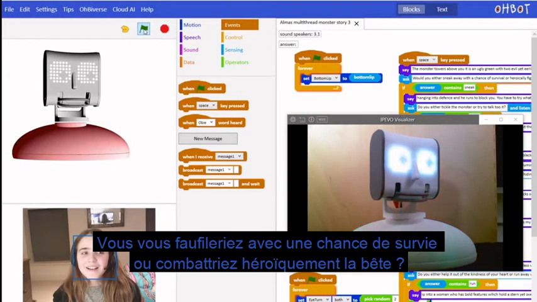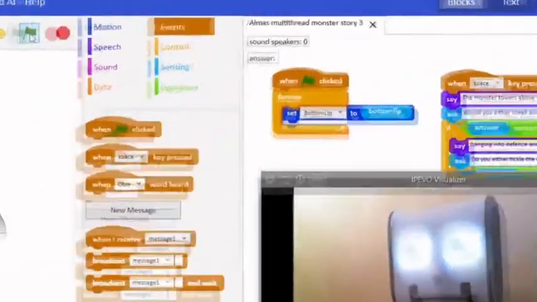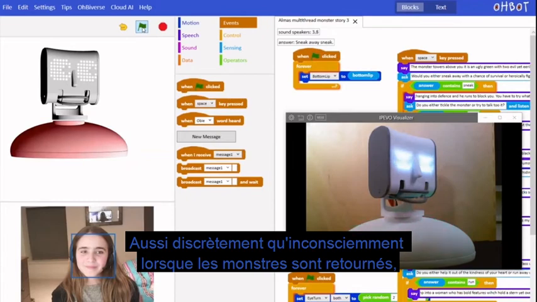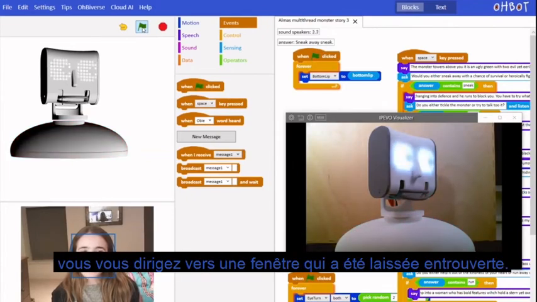Yeah, you could. Would you either sneak away with a chance of survival or heroically fight the beast? Sneak. As quietly and cautiously as you can. When the monster's back is turned, you edge towards a window that has been left ajar.